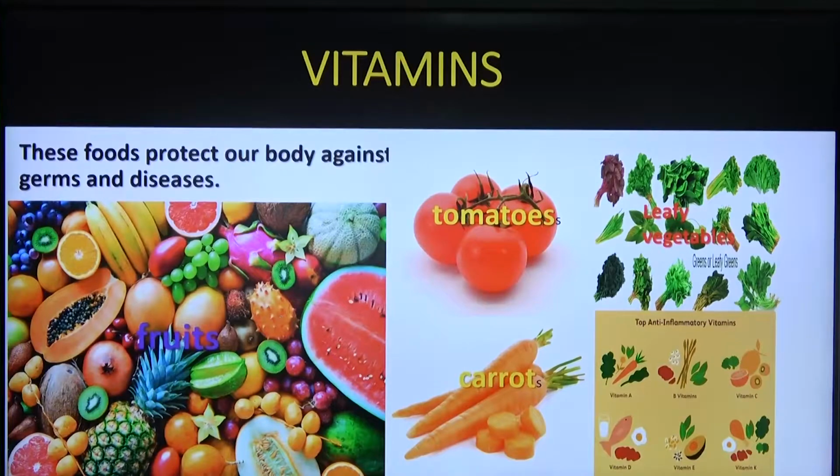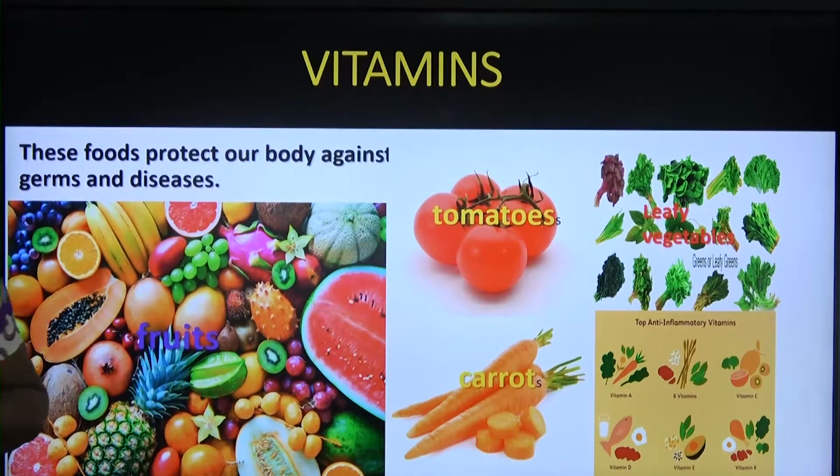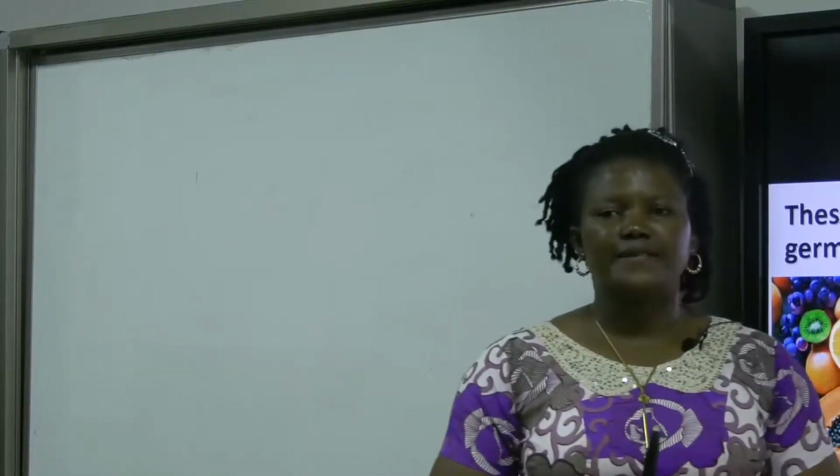Another class of food we are to talk about is vitamins. Vitamins are food that protects our body against diseases. When we take much vitamin, we won't fall sick.